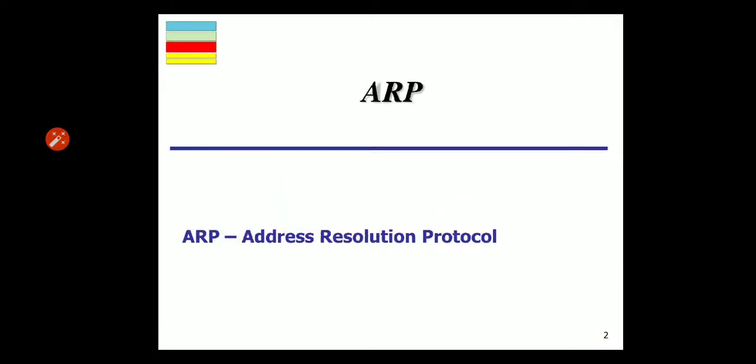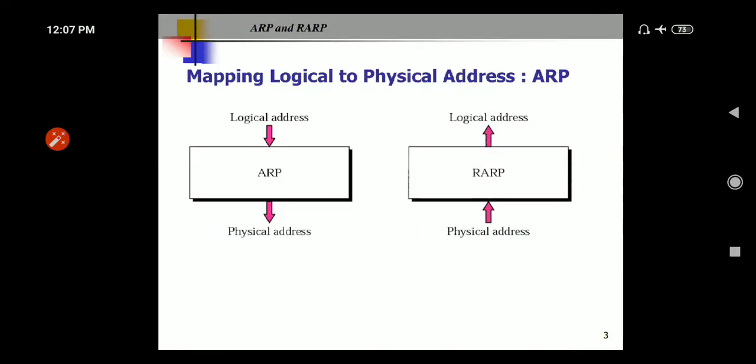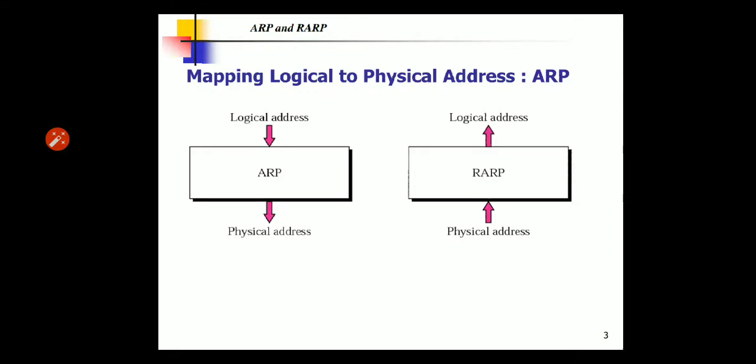Hello everyone, today we see the concept of ARP. ARP means Address Resolution Protocol. Basically, this concept is address mapping. In ARP, we map the logical address to the physical address. You can see the same in the figure.